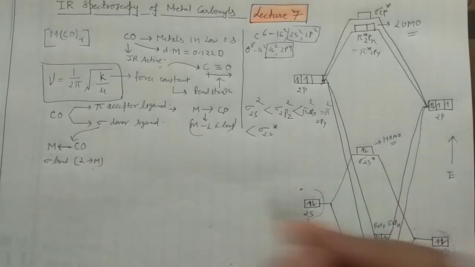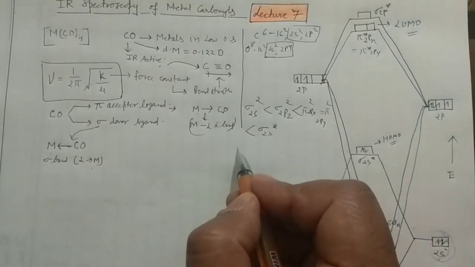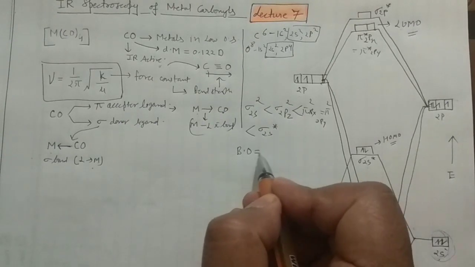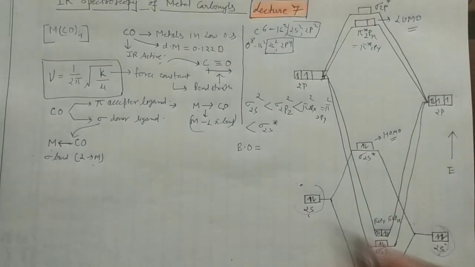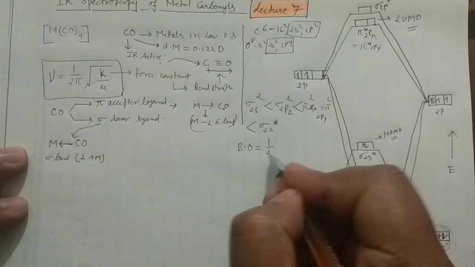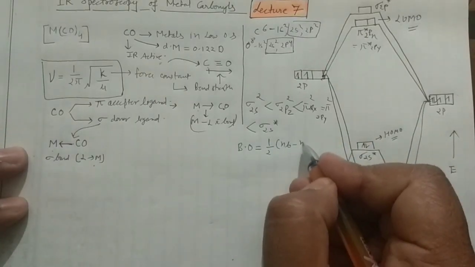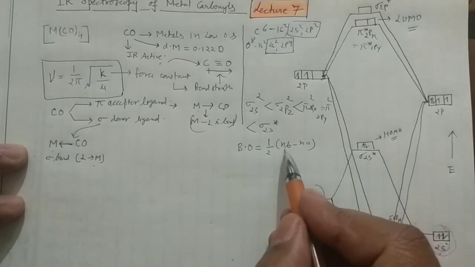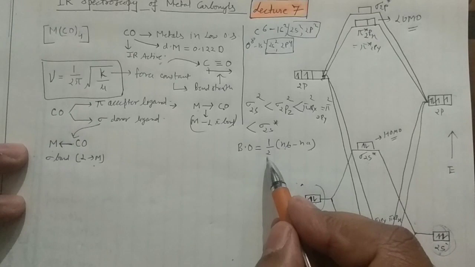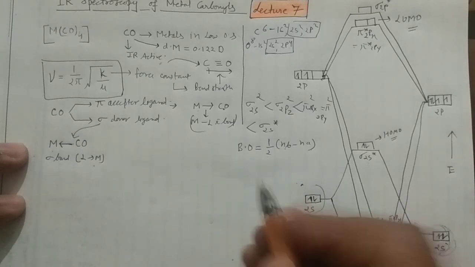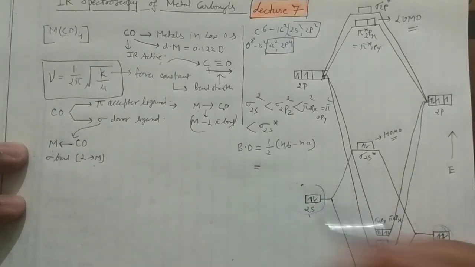Now the important thing is that if you want to calculate the bond order of this carbonyl, so bond order, you know, it is half of Nb minus Na. That means number of bonding electrons minus number of anti-bonding electrons, and if you take the average of these two, that will give you the bond order. So how can I write this?